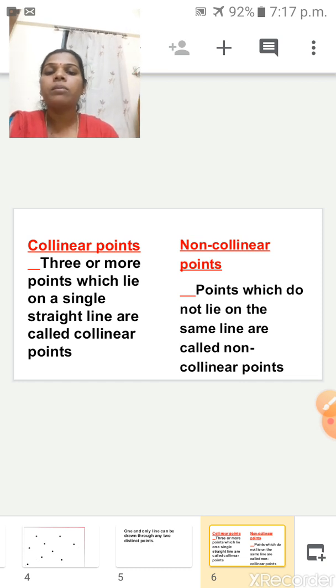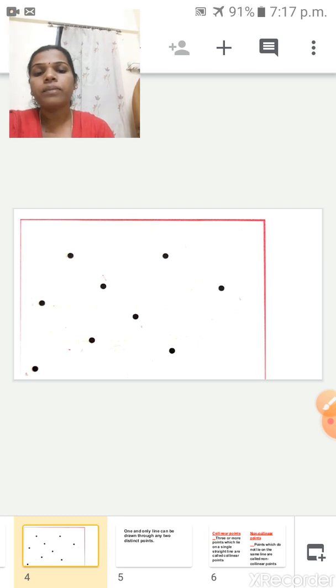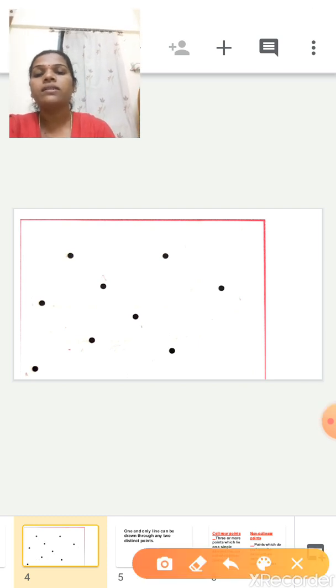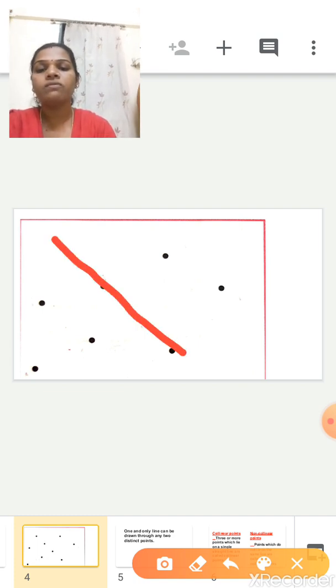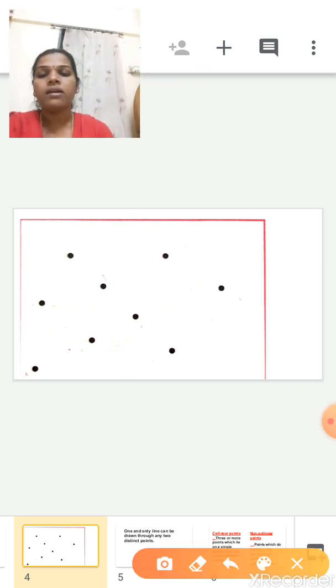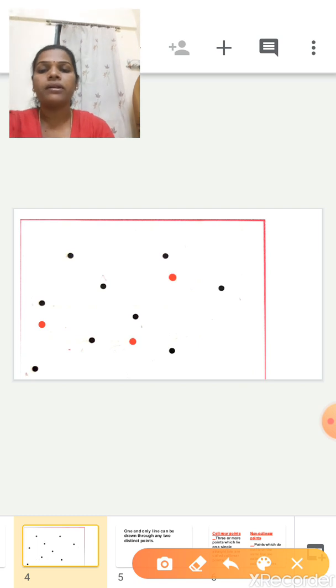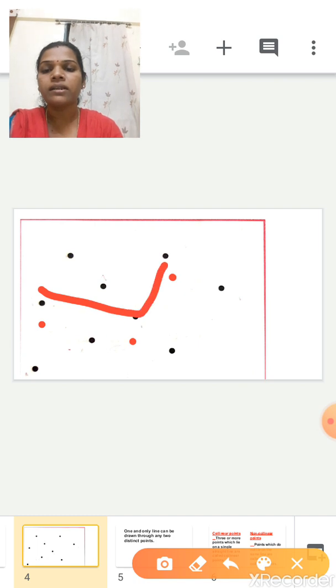Non-collinear points means the points which do not lie on the same line are called non-collinear points. Now I will explain this with a group of points. See here, students, I will make one straight line. So these 4 points are called what? Collinear points. Now again see, I am selecting these 3 points. Can we say they are collinear points? No. Here we can't make a straight line. If you make a line through them, it is not a straight line.